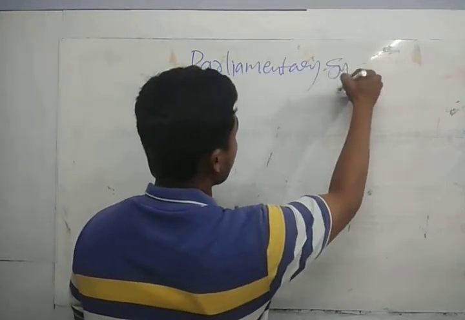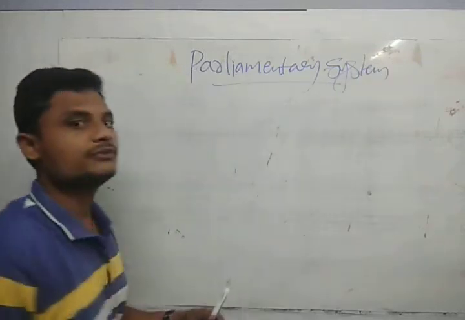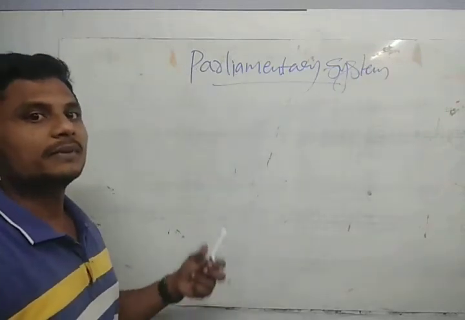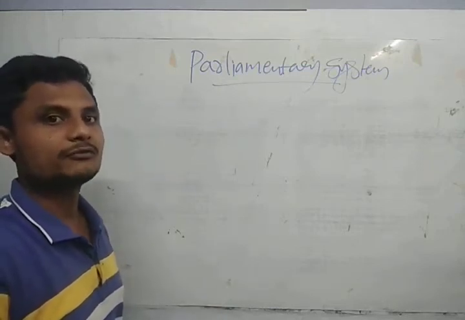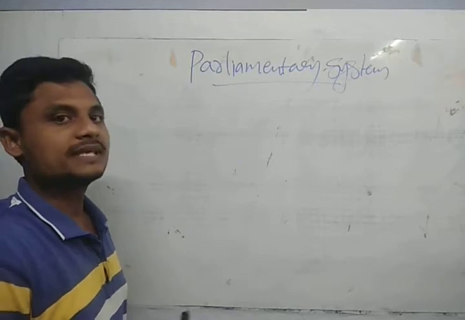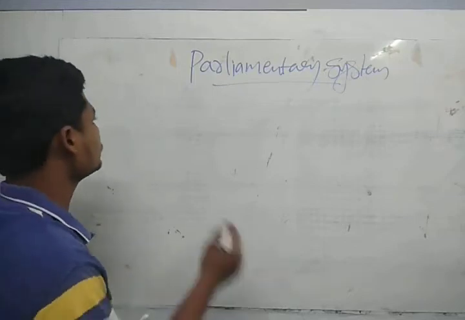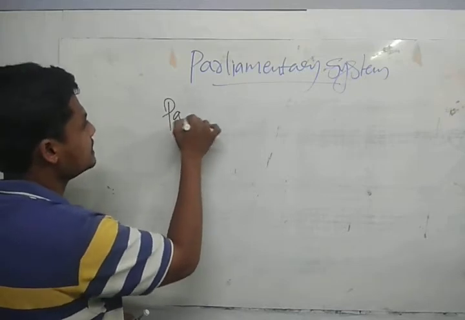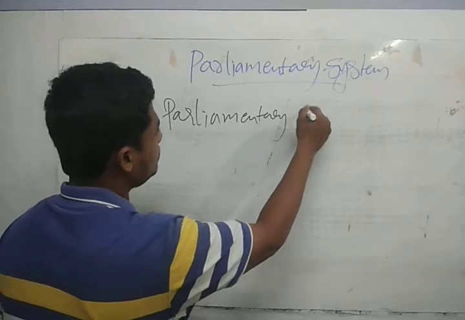Parliamentary system. Okay guys, so we have adopted the parliamentary form of government. Ours is a parliamentary form of government, and this we have taken from the UK.